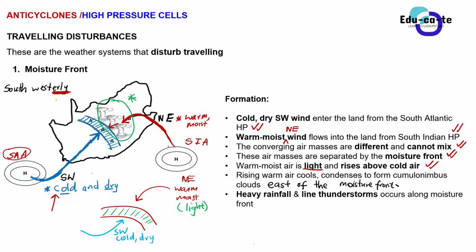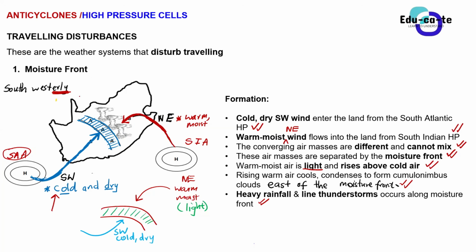So basically, the cumulonimbus clouds, they only form on the side that has got what? That has got the warm moist air. They only form here on the side that has got the warm moist air that rises, which is the northeasterly wind. This northeasterly wind is the warm and the moist one because it's coming from the Indian Ocean, remember? And then these cumulonimbus clouds will result in the heavy rainfall and line thunderstorms that will occur along the moisture front. So basically, remember guys, cumulonimbus clouds bring heavy rainfall, line thunderstorms as well.